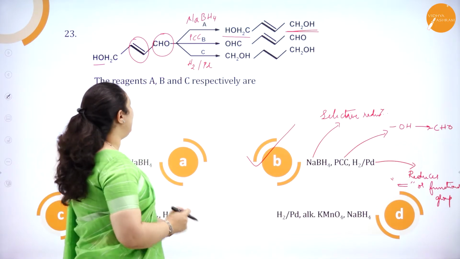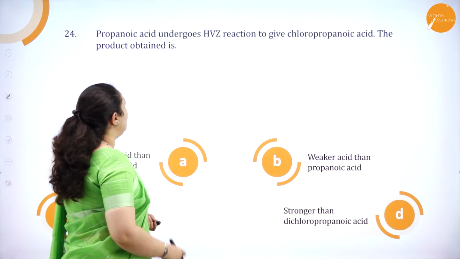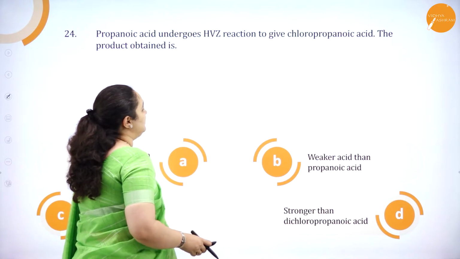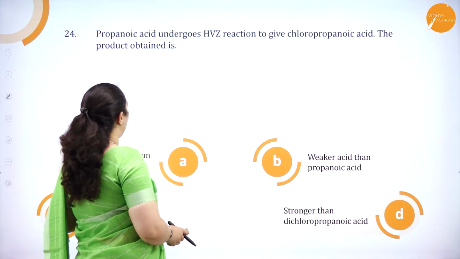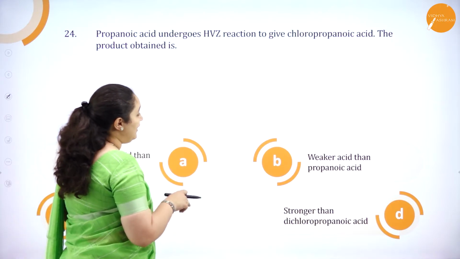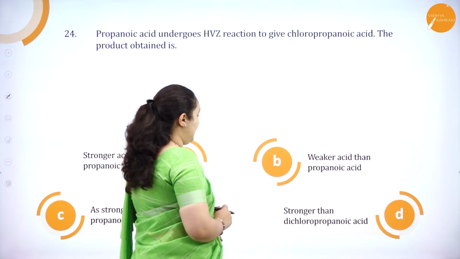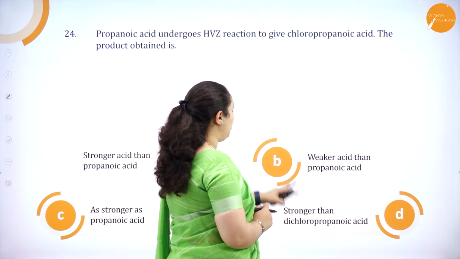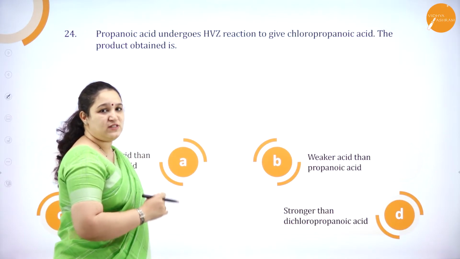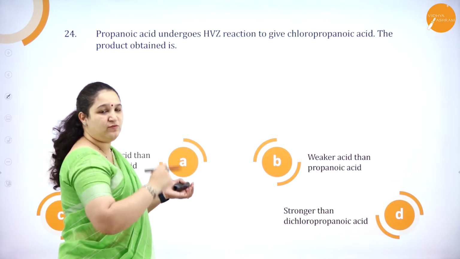Okay, so we'll see the next question. Propanoic acid undergoes HVZ reaction to give chloropropanoic acid. The product obtained is: stronger acid than propanoic acid, weaker acid than propanoic acid, as strong as propanoic acid, or stronger than dichloropropanoic acid. So we'll see first of all what is the product which is formed, and then we'll see whether propanoic acid is stronger or the product formed is stronger.